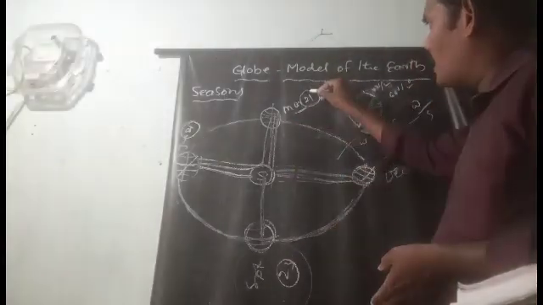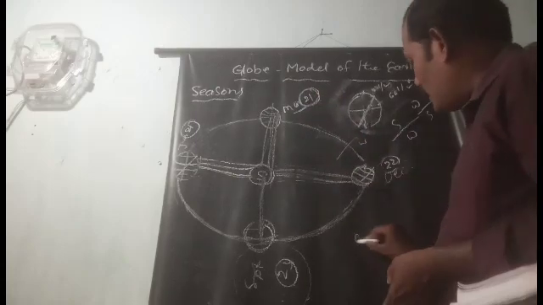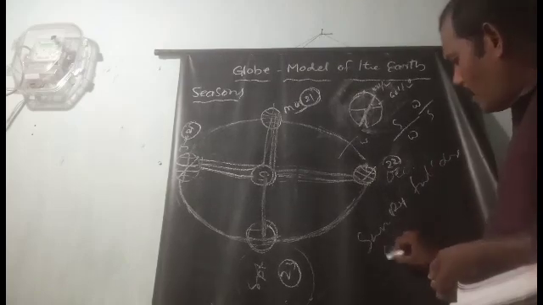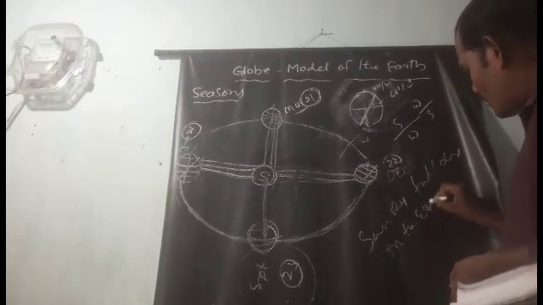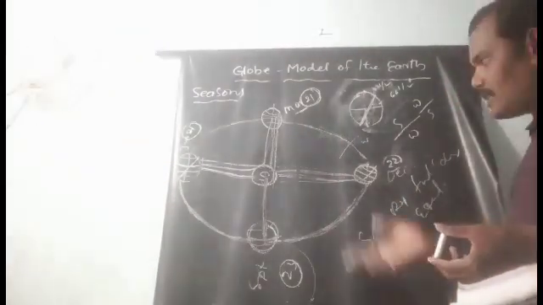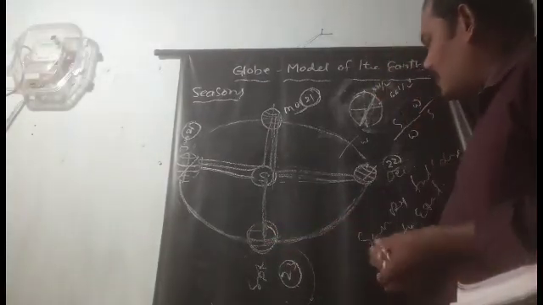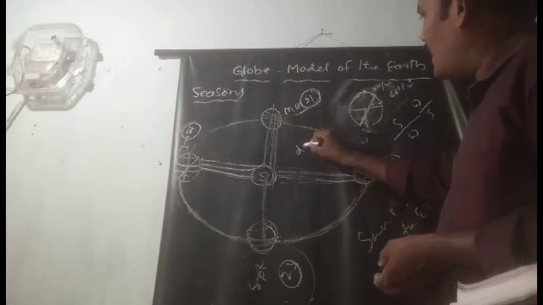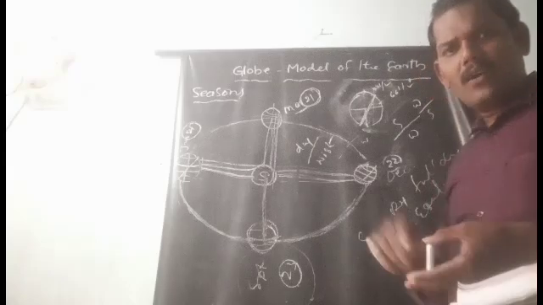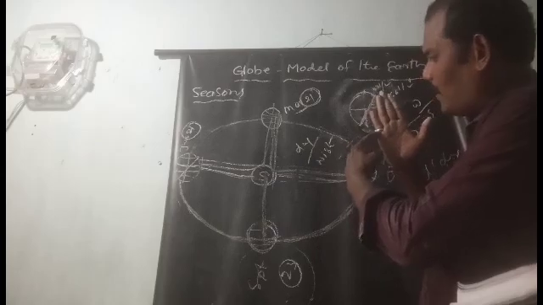These two dates are important: March 21st and September 23rd. On these two dates, the sun rays fall directly on the equator. What is the result here? When the sun rays fall on the equator, in both the northern and southern hemispheres the days and nights are equal. Yes or no? Directly, it is the middle. That means the sun rays fall directly on the equator.